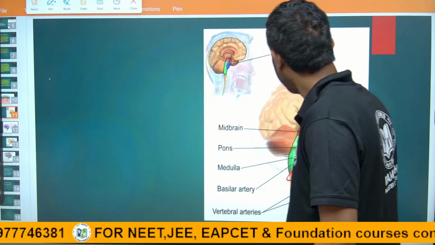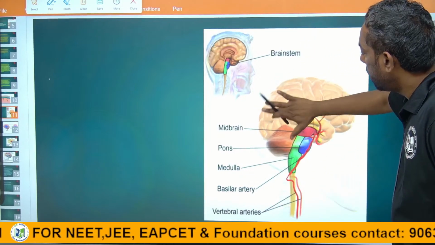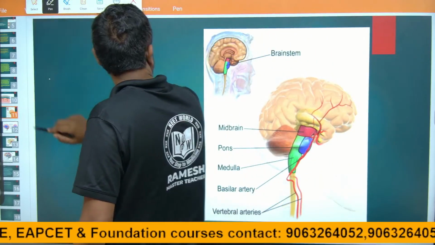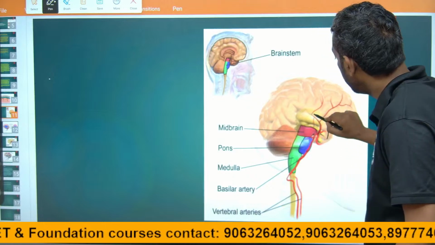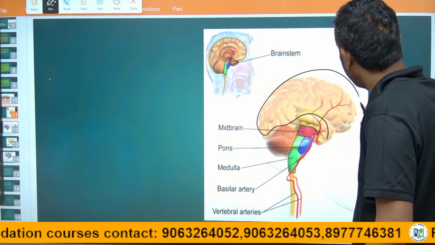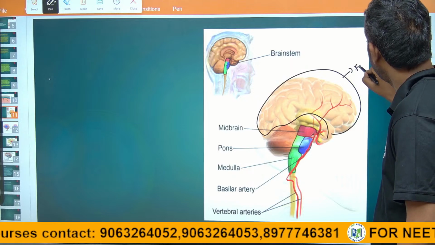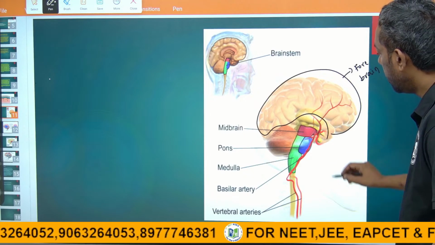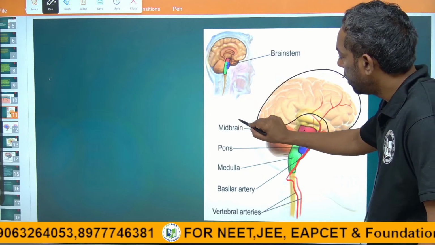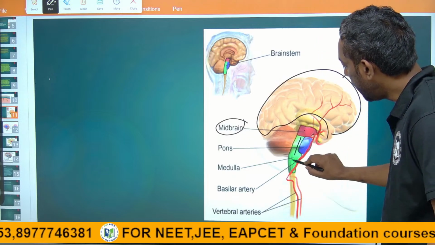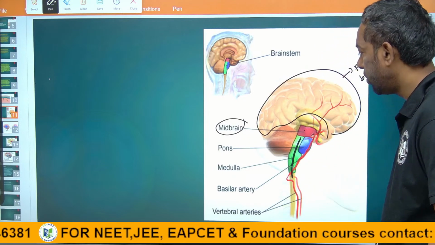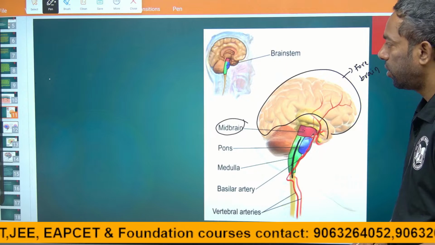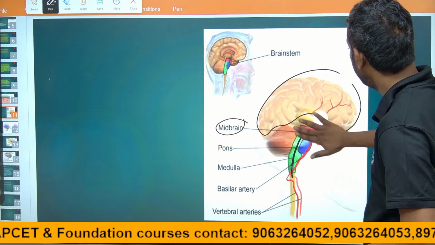Guys, look into this. This is the brain, the forebrain. All over, this is the forebrain. This is the midbrain. This is the hindbrain, guys. What is this midbrain, hindbrain? What is the brain stem? We are going to discuss it.